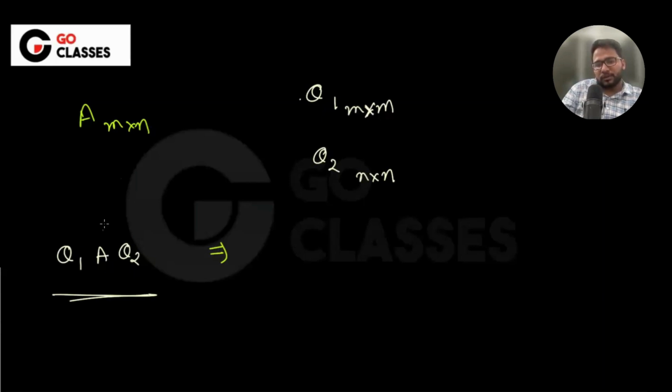Let's suppose A has some singular values sigma. So what are the singular values of U sigma V transpose, then Q1, and then Q2? Will this be an orthonormal matrix? If Q1 and Q2 are orthonormal, then their multiplication is also orthonormal.